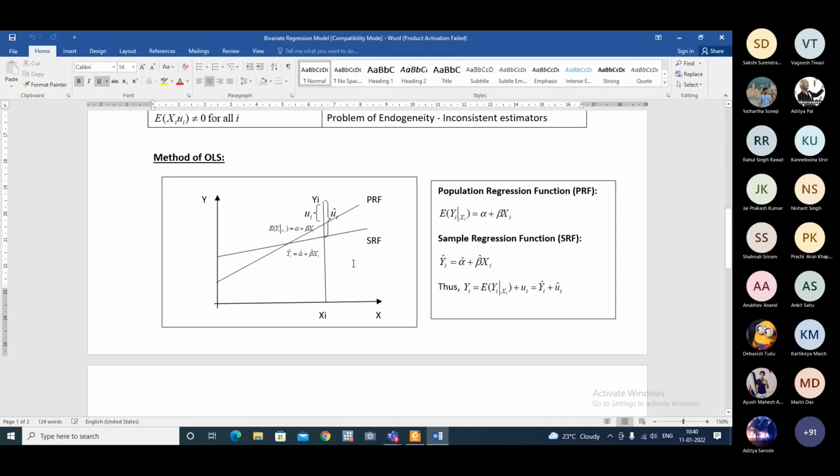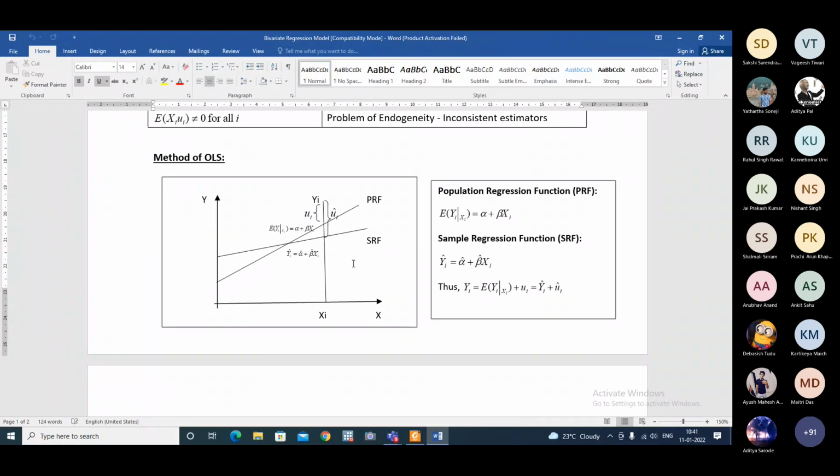And when we go for estimating a regression model, obviously what will we try for? We will try for committing less error, or minimum error, I would say. We will aim at committing minimum error.